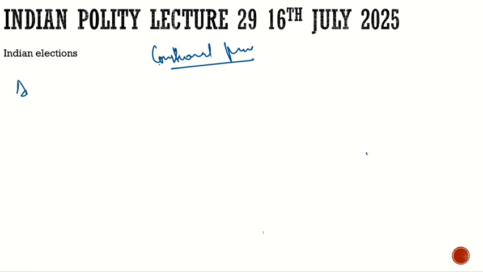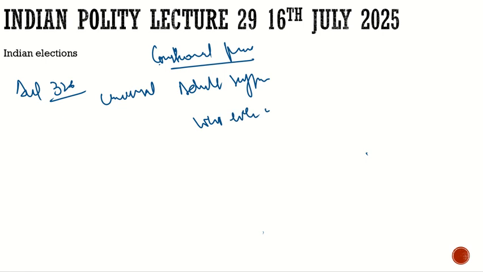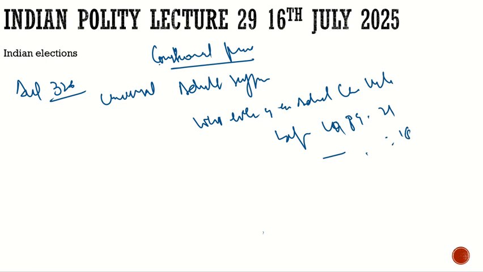So Article 326 talks about universal adult suffrage. Whoever is an adult can vote. Before 1989, it was 21 years; after 1989, it is now 18 years.